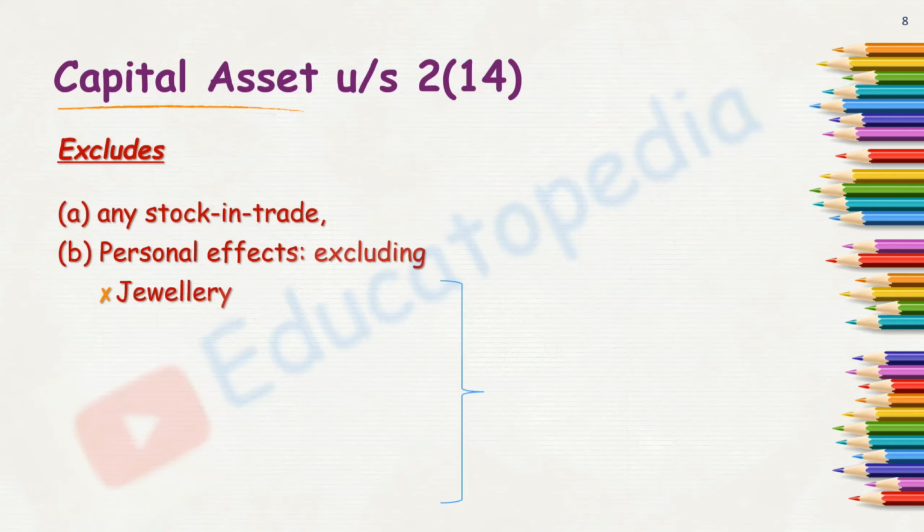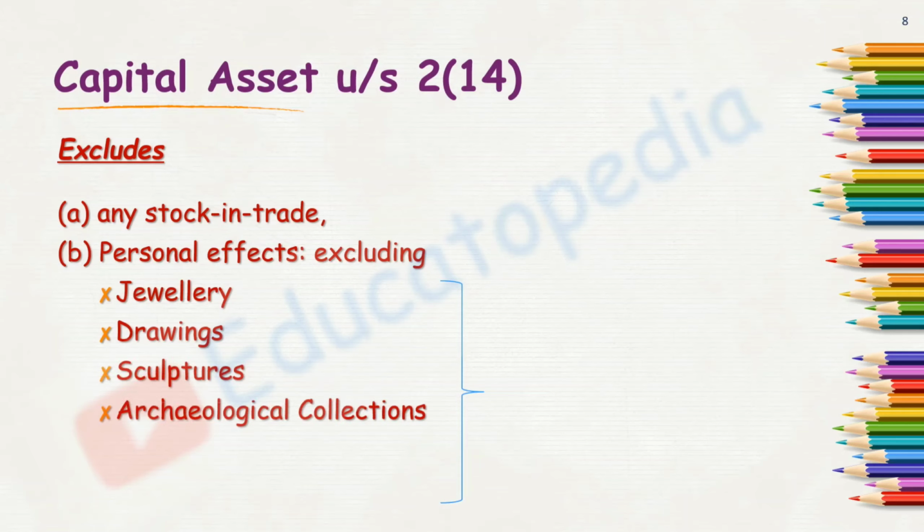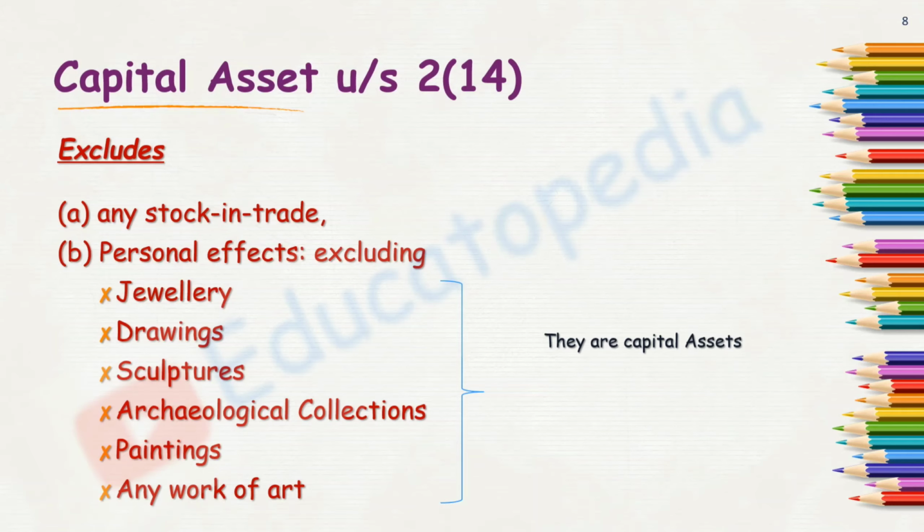So let's see it. Jewelry is not a personal effect. It means jewelry is going to be my capital asset. Further, drawings are again not my personal effects. By drawings I mean art or culture or sculptures, archaeological collections, paintings, any work of art. So all these precious and antique items are excluded from the personal effects. It means these items are capital assets. Exclusion to exclusion means inclusion in the definition.